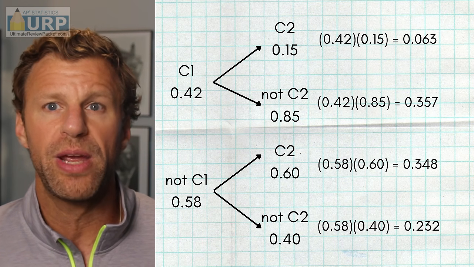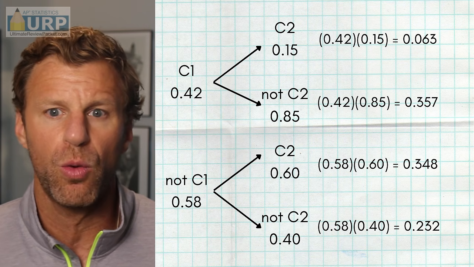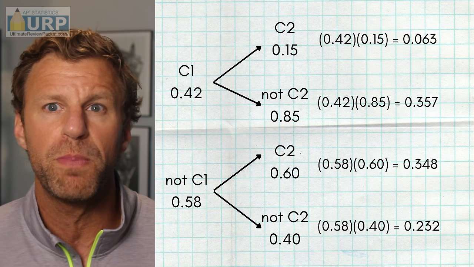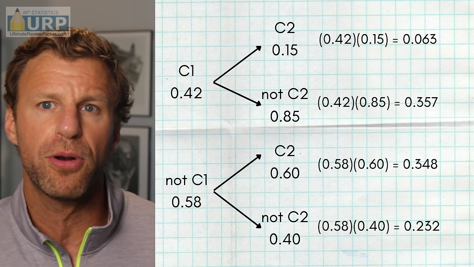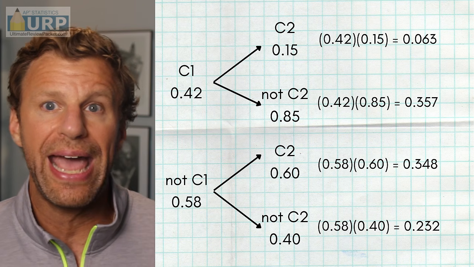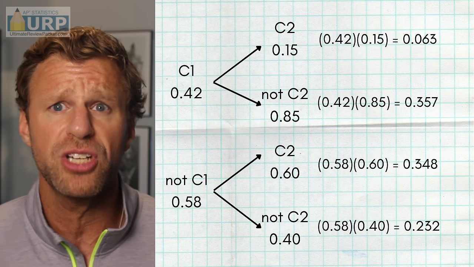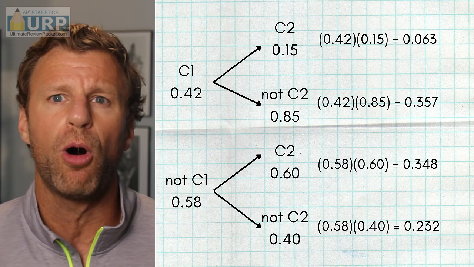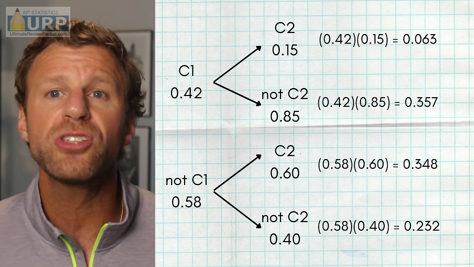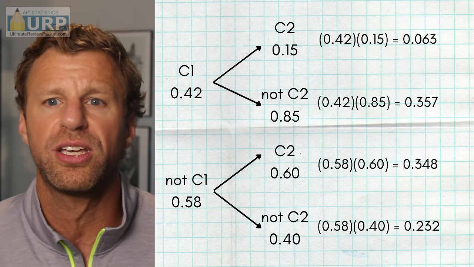Then in the bottom branch, we have her not purchasing car 1, 58%. And if she does not purchase car 1, the probability she does purchase car 2 is 60%. And again, the complement of that would be 40% chance she does not purchase car 2, given that she does not purchase car 1. Now, to get to the end of any branch, all we gotta do is multiply. And we are allowed to multiply these probabilities together because they're conditional. Again, you're always allowed to multiply when you're doing multiple things. She's purchasing multiple cars, so we wanna multiply as long as you think conditionally, which is how we create this tree diagram so that we could think conditionally.